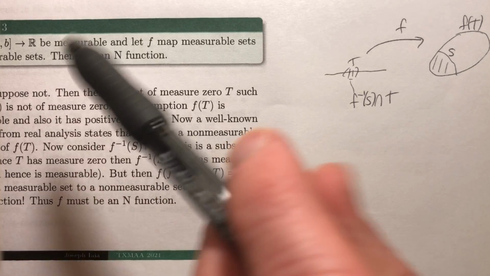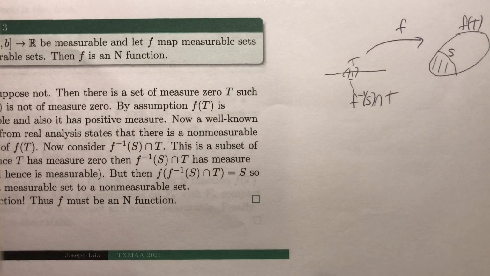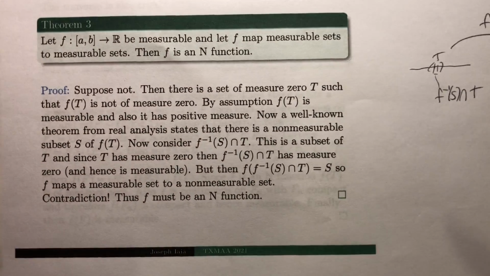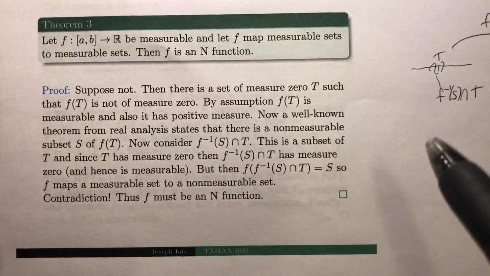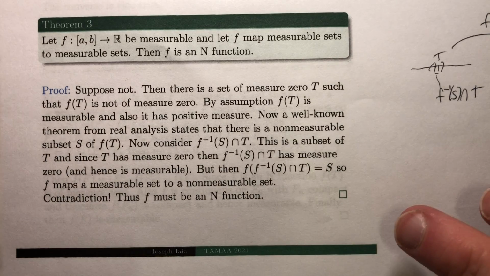But we were assuming that f mapped measurable sets to measurable sets. So that's a contradiction. So it must be the case that if a function maps measurable sets to measurable sets, then it's an N function.